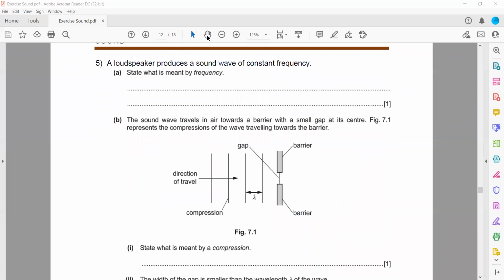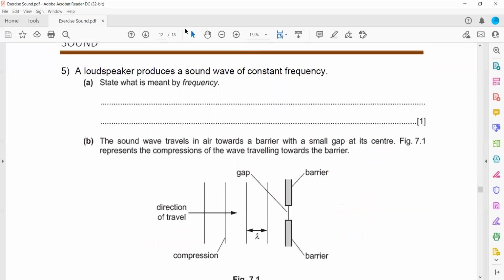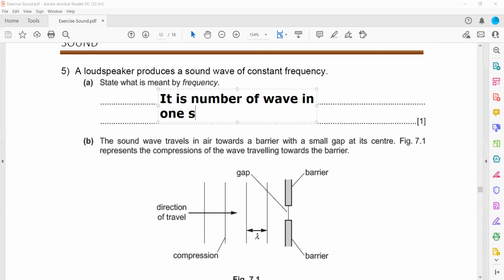A loudspeaker produces a sound wave of constant frequency. What is meant by frequency? Definition of frequency: it is the number of waves in 1 second. How many waves are there in 1 second? That refers to frequency.